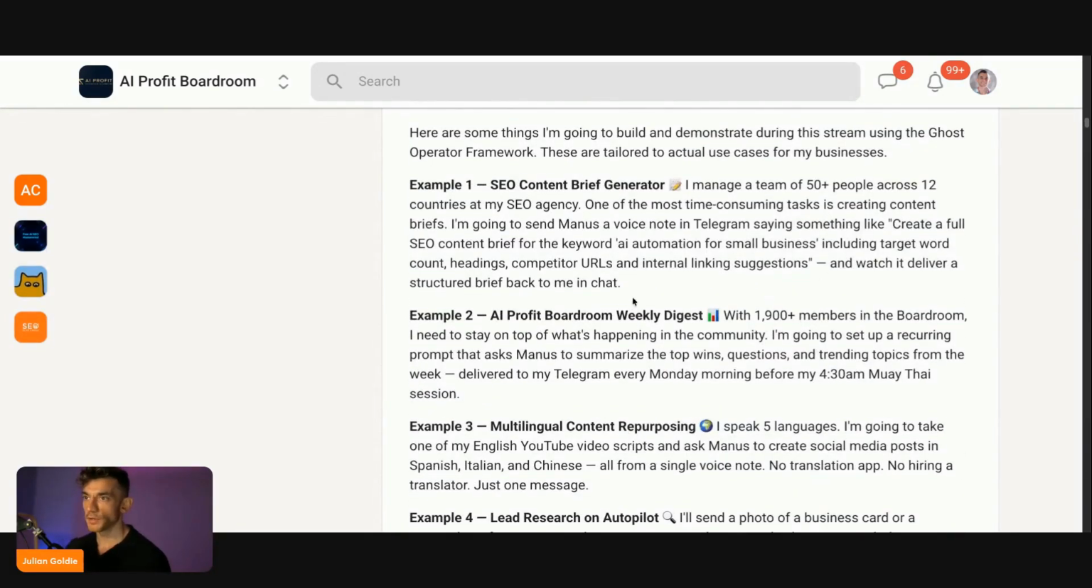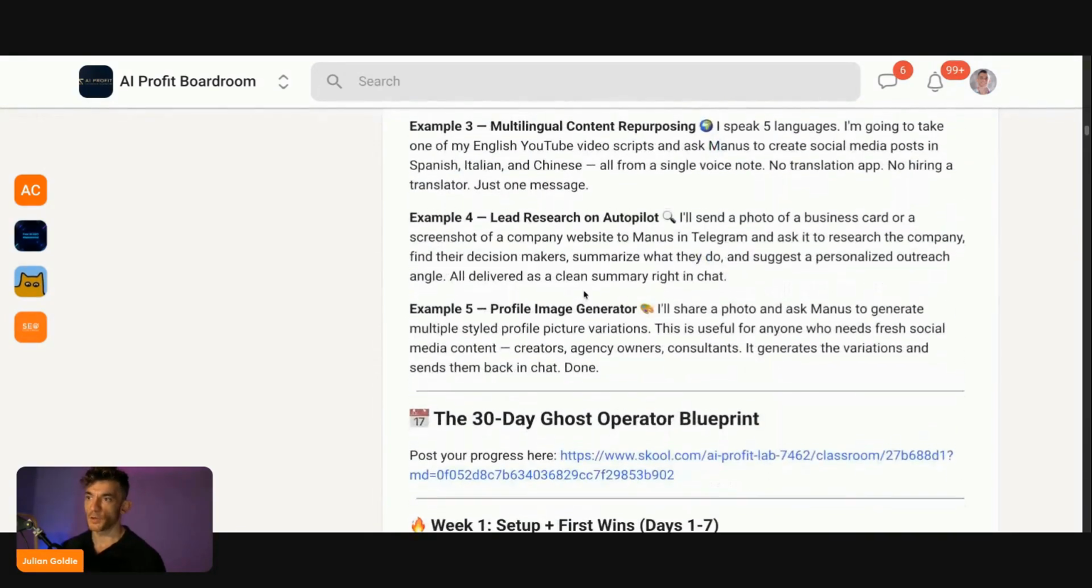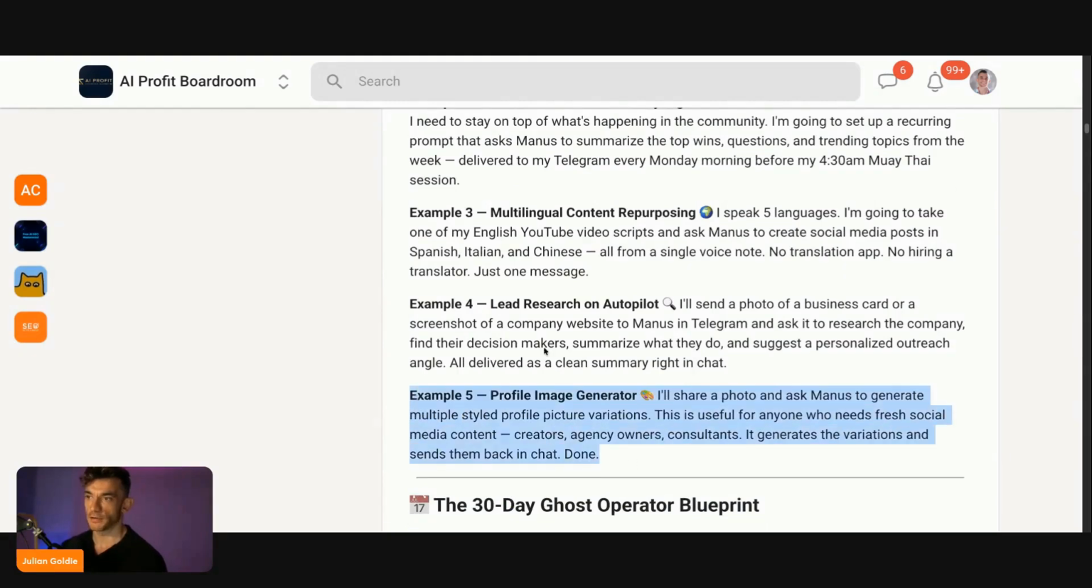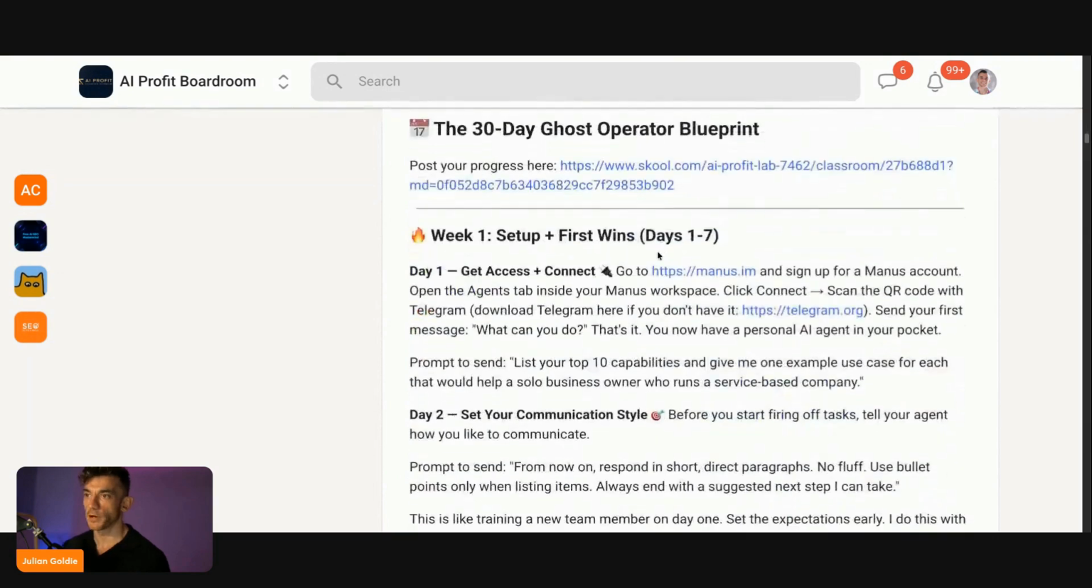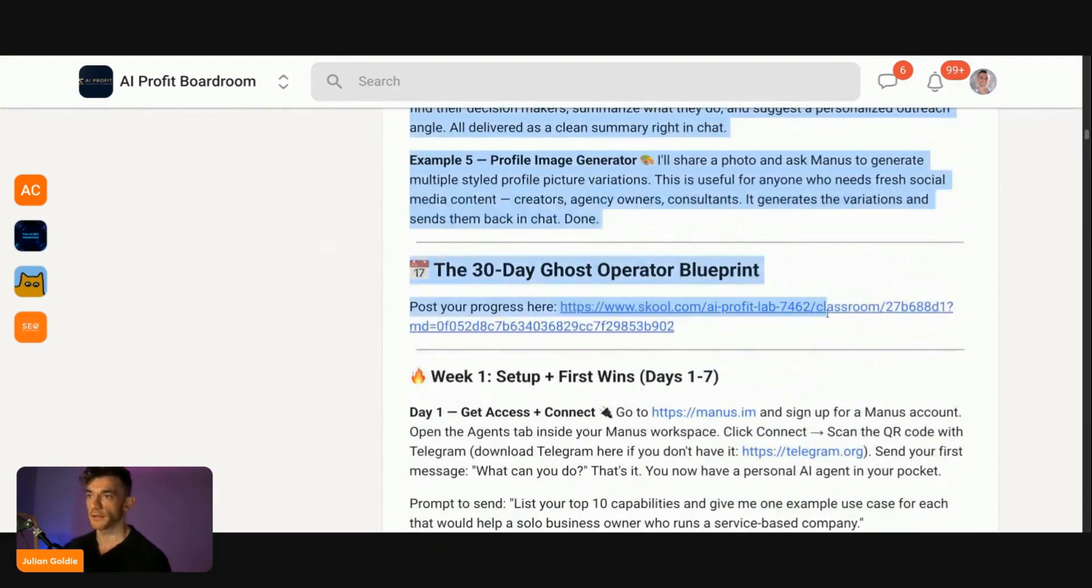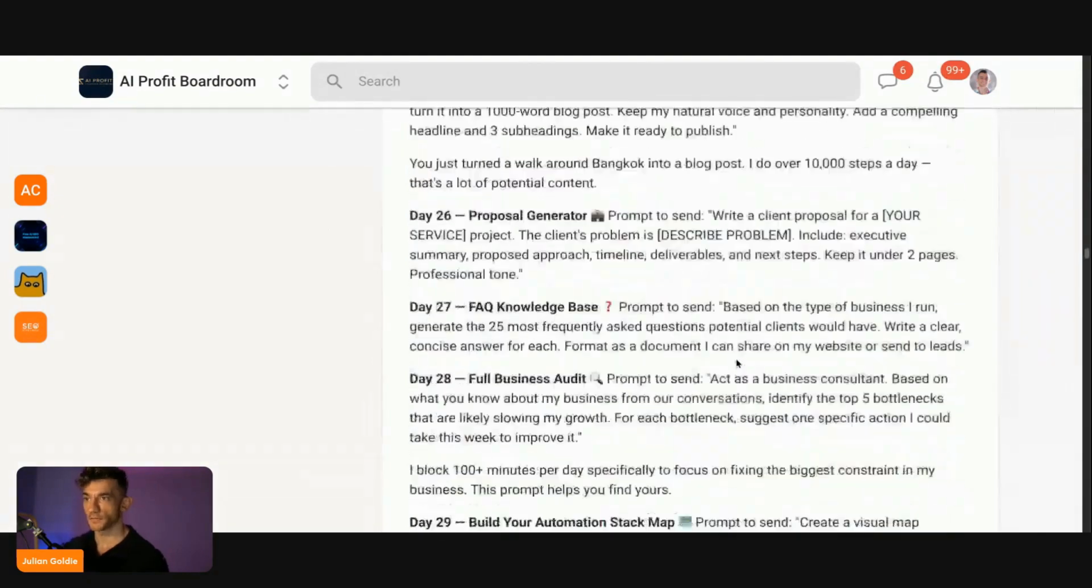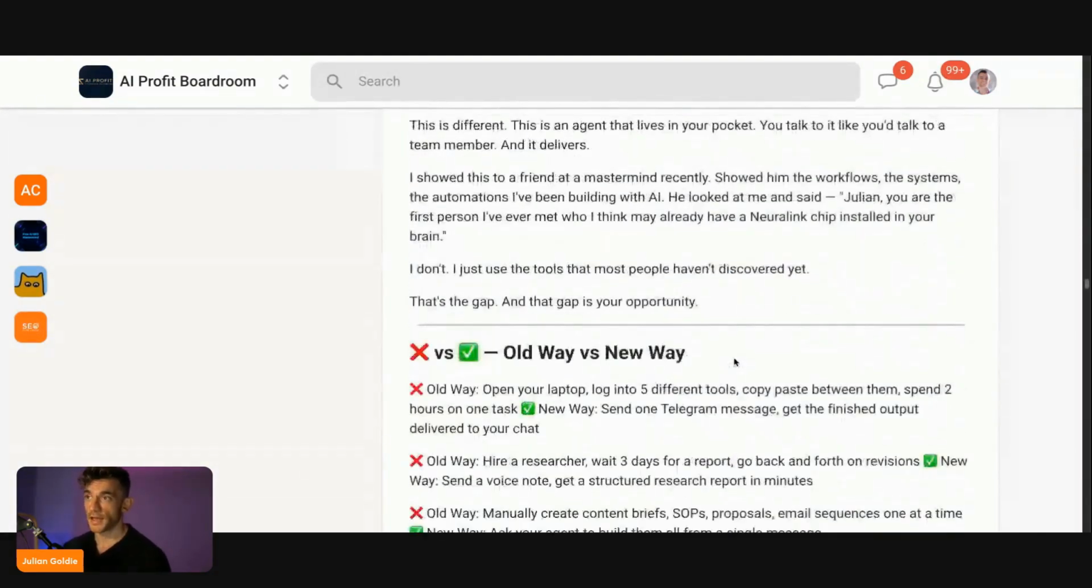So for example, here we could say, okay, we could create a profile image generator. We could create a lead research. We could do multilingual content repurposing, etc. And I've actually created a 30-day plan on exactly how you can use this stuff. But yeah, essentially, that's how it works.